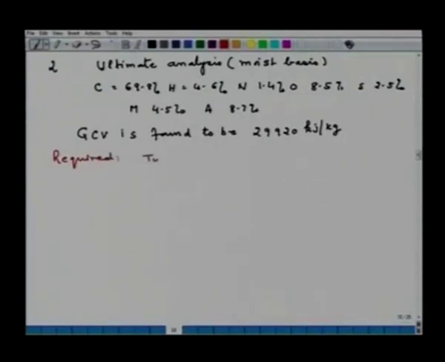to find GCV from Dulong formula as I gave earlier and compare the values, and you have to find out the value of gross calorific value on moist basis.